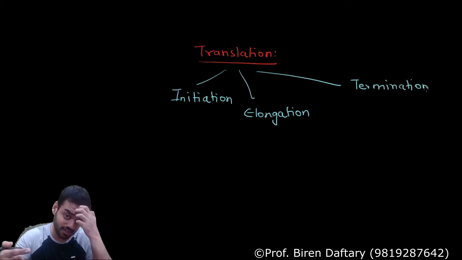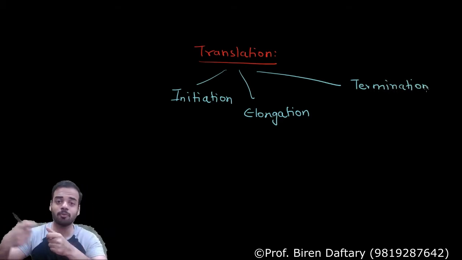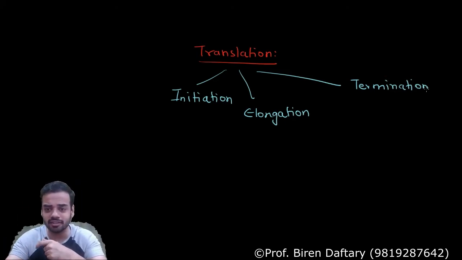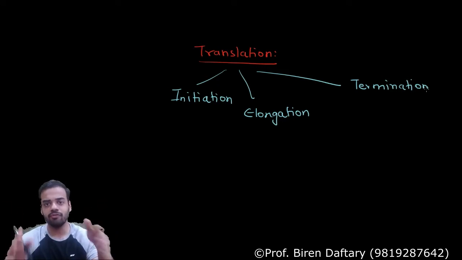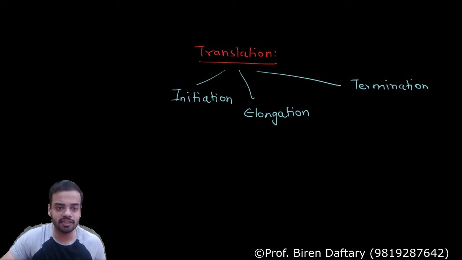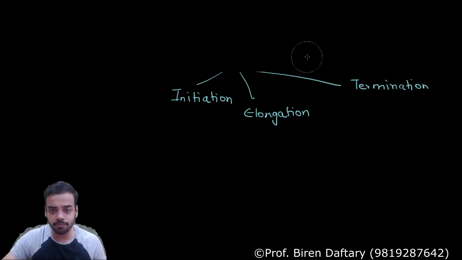Initiation means beginning. Elongation means when the polypeptide chain will be formed, one after the other the amino acids will be added to each other. Termination is when translation stops. Is this clear? Now first of all we are going to start with initiation. Okay, so friends, we are beginning with translation now. Please pay attention. Very easy concept, not at all difficult, so pay attention. Let us start with the first part of translation, that is called initiation.